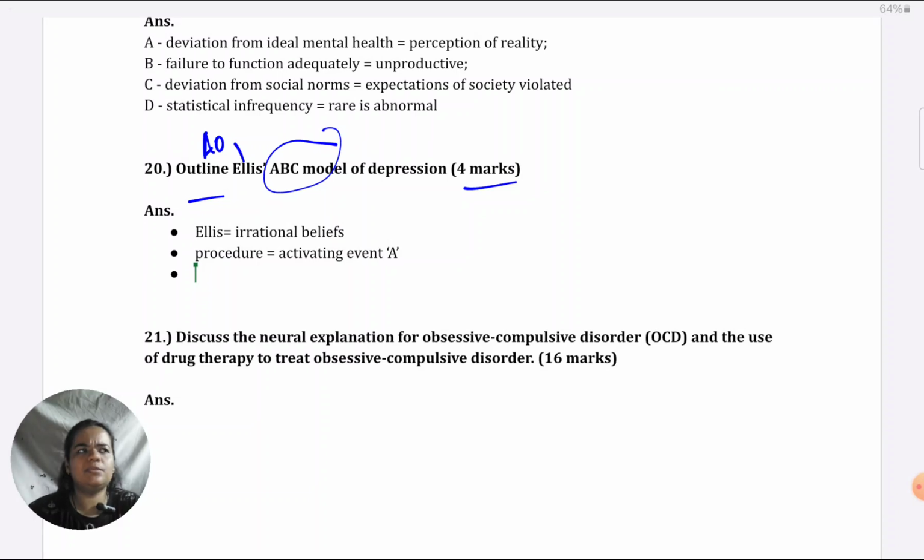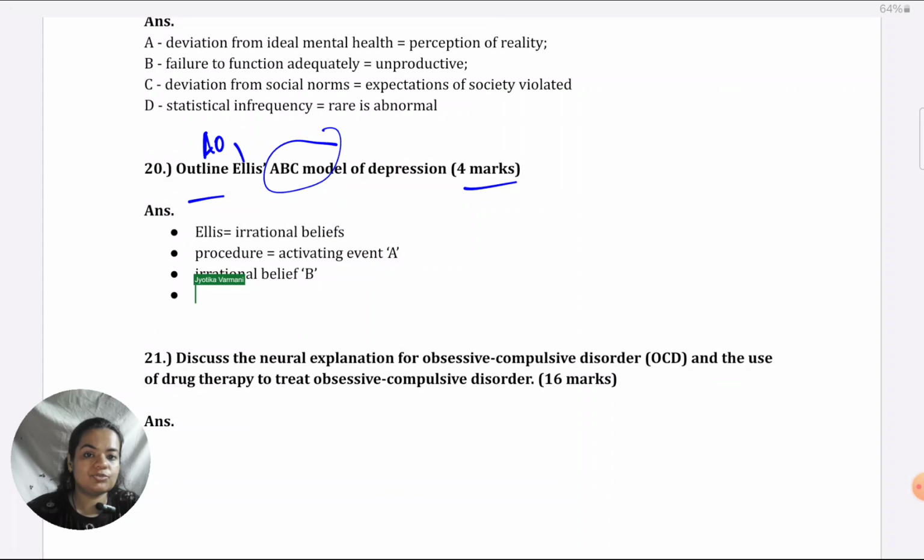I could give a very quick example, like those 2-3 word type of examples, because it's only 4 marks, not 6 marks. So, for example, someone breaks up with their long term boyfriend or girlfriend. Next comes the irrational belief, denoted as B. This is when some sort of must or should type of belief gets triggered in the person, such as my relationships must always be perfect.